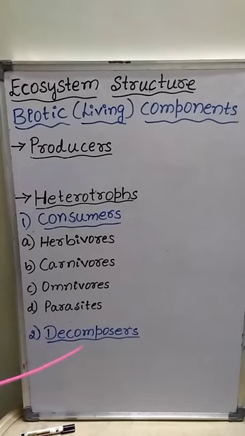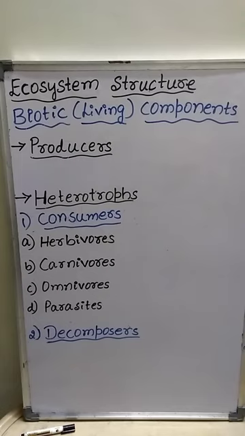Usually decomposers secrete enzymes over organic remains, and with the help of these enzymes decomposers break down the complex organic substances into simpler and soluble substances.